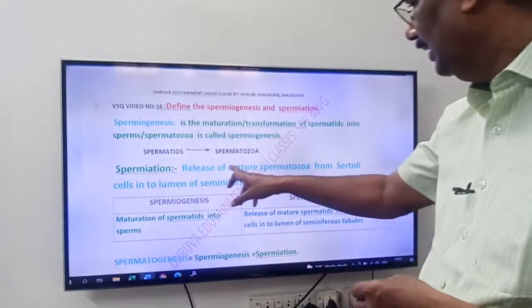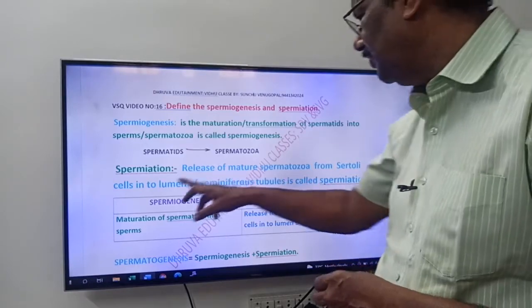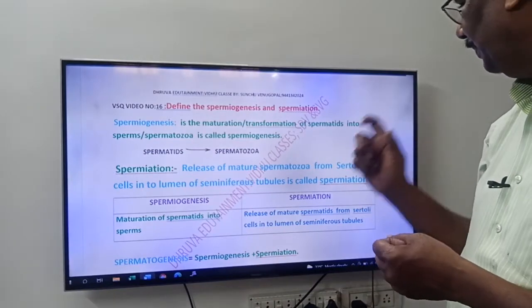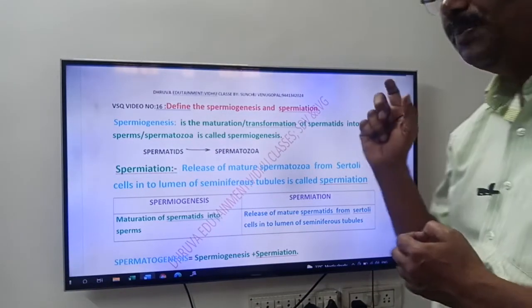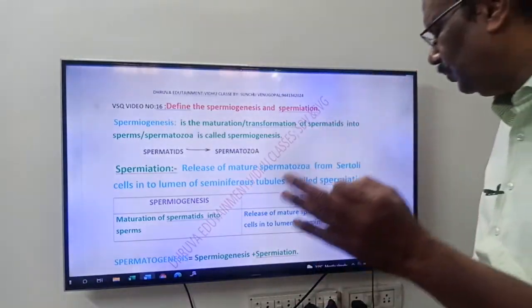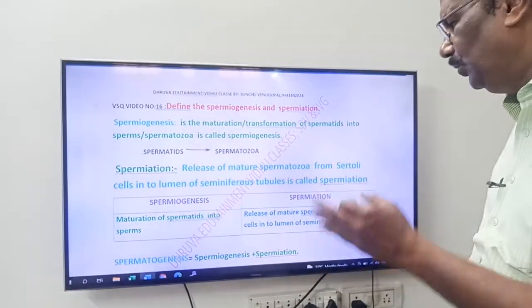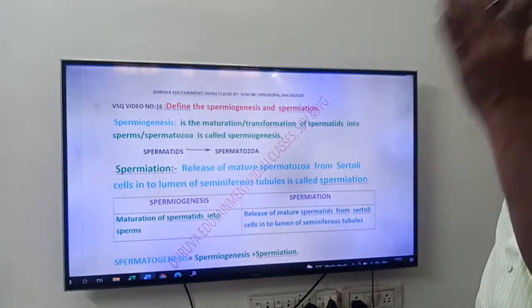Release of mature spermatozoa from Sertoli cells into the lumen of seminiferous tubules is called spermiation.